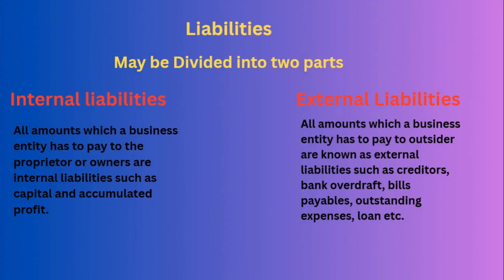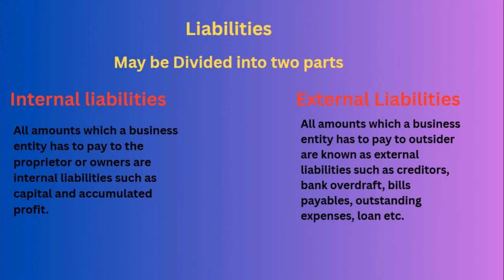And next, liabilities may be divided into two parts. What are the parts? Internal liability and external liability. Internal liabilities are all amounts which a business entity has to pay to the proprietor or owner. Proprietor means owner. You are the owner. You are running a business, right? So you are the owner of your company or your shop. Internal liabilities are such as capital and accumulated profit.